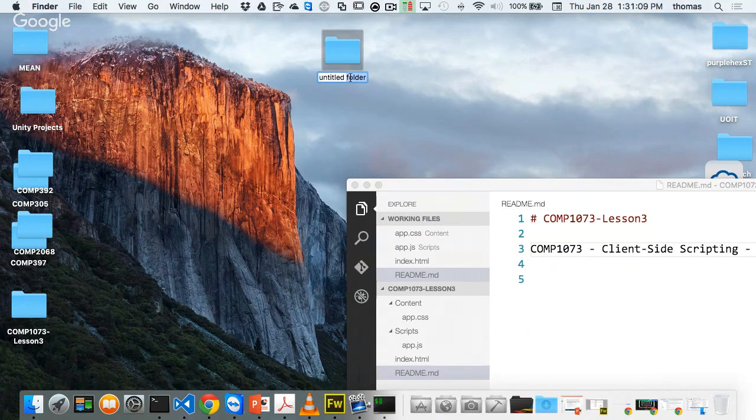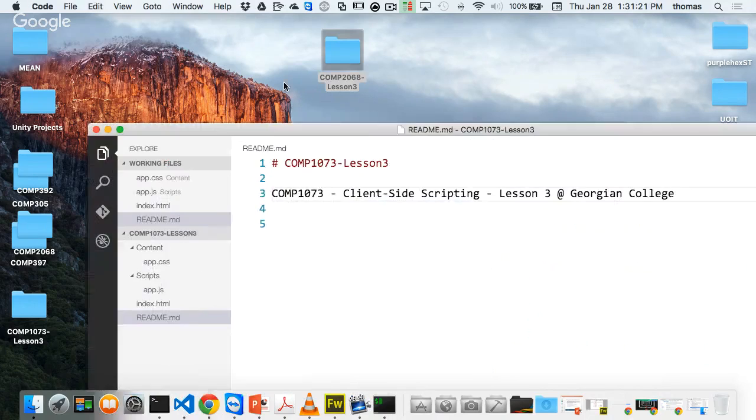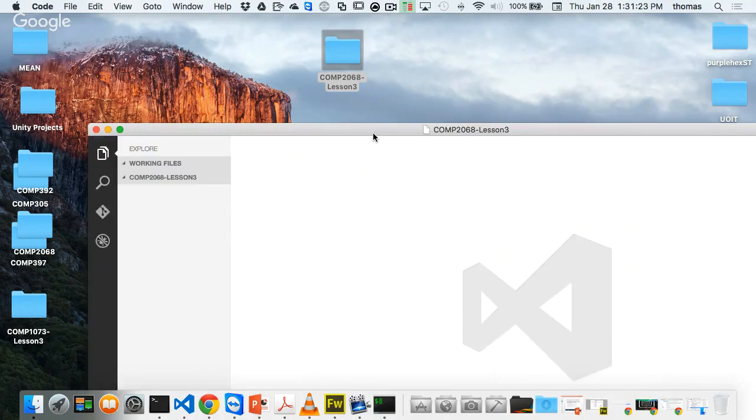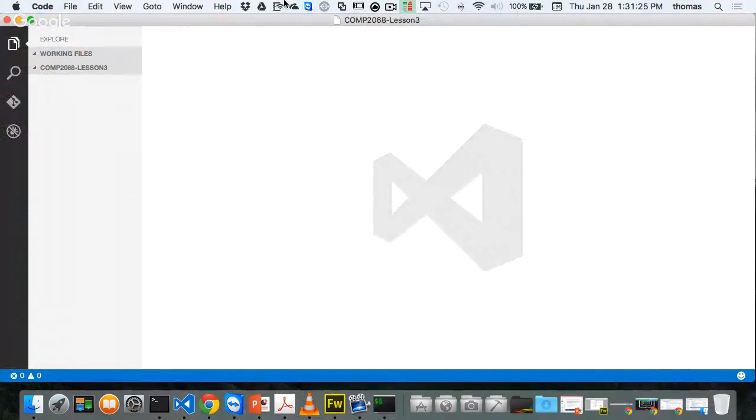All right, so let's talk about this. We're going to go to the lesson today, which is COMP2068, and we're going to call this lesson 3, because that's the lesson we're going to make. So here's lesson 3. Yay. And we're going to just pull this into Visual Studio Code. I'm using Visual Studio Code.